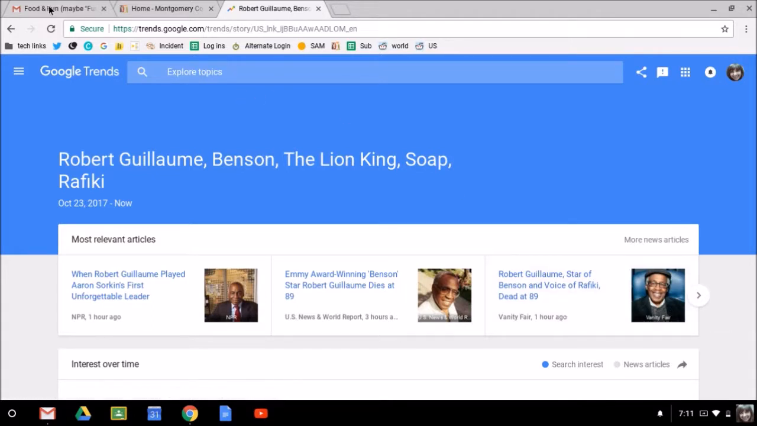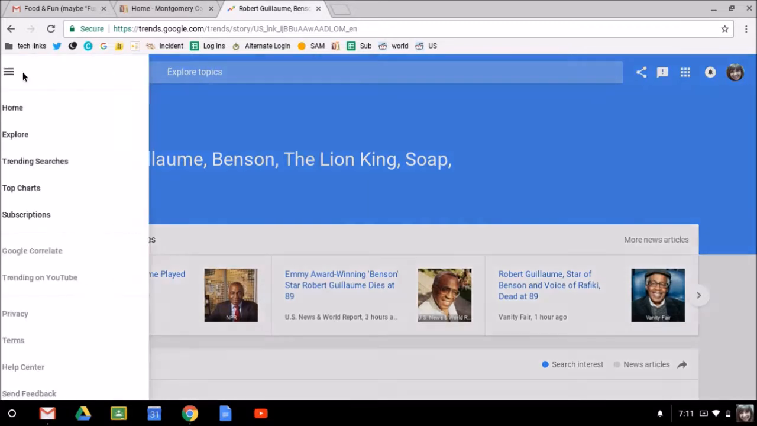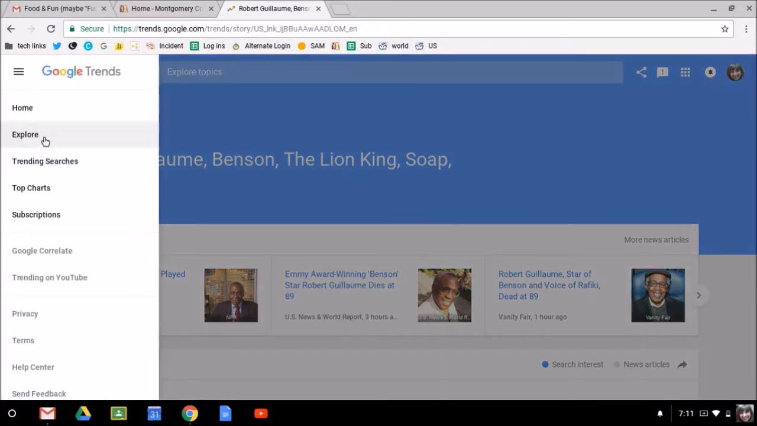So the main menu for Google Trends is actually located in the top left. Whenever you see 3 lines or 3 dots in Google, it always means there's more. So if we click on the main menu, we're going to skip over Explore for now and just check out some of these other features. So trending searches involves just the searches without the YouTube videos or without the articles.